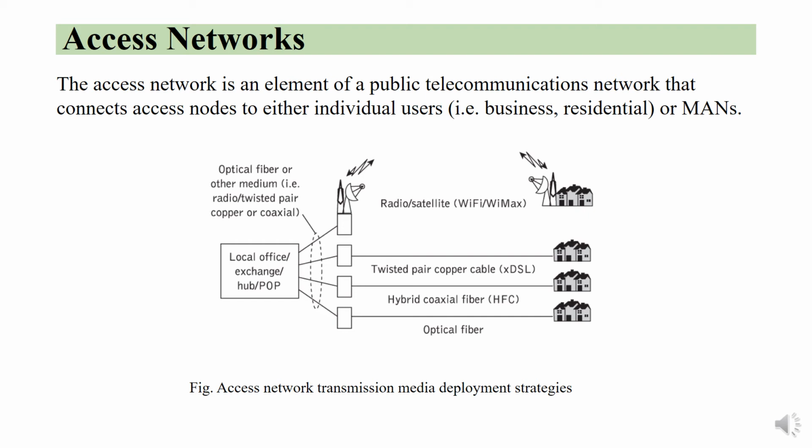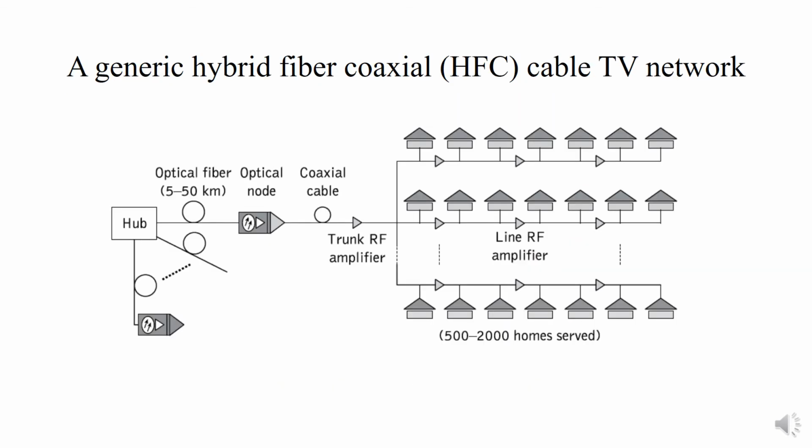So here the different media options are used. The access network can be provided from a single point of contact, that is a local exchange or hub. From this local exchange hub, it will reach end users by using various media options as shown in the figure. So one medium of transfer of information is through copper cable, hybrid coaxial cable, and optical fiber cable. Next, the access network based on hybrid fiber cable can be explained as shown in this figure.